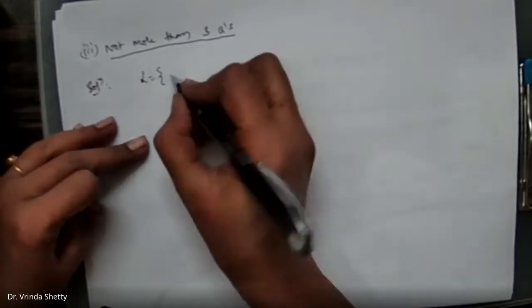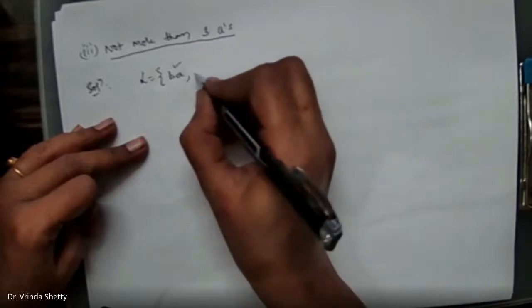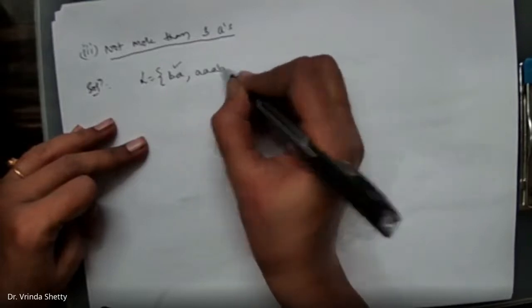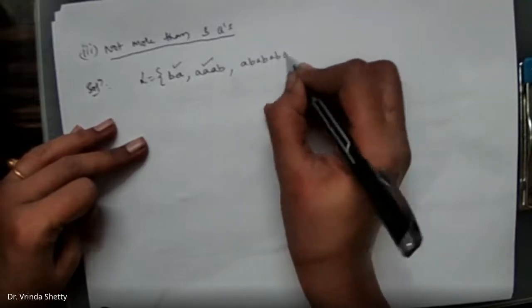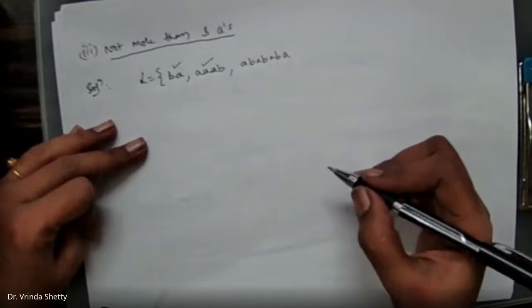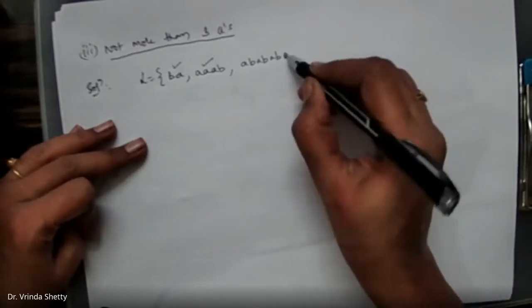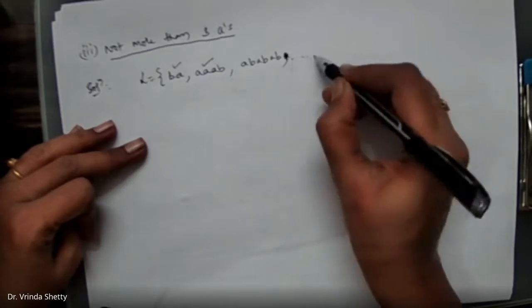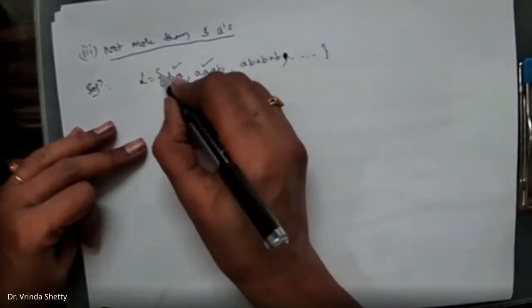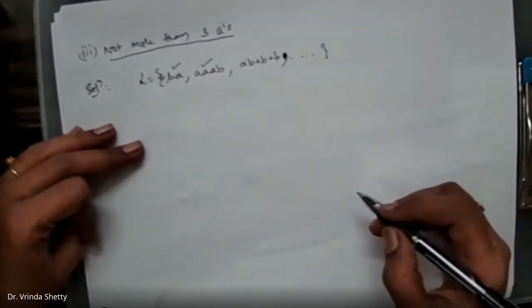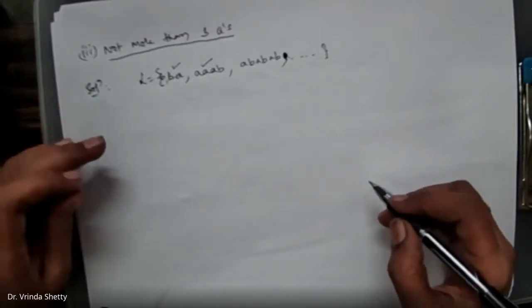Say for example, if I have a string like this, whether this should be accepted? Yes, 1 A, 1 B is there, so this has to be accepted. If I write like this, whether this should be accepted or rejected? How many A's are there? 4 A's. This has to be rejected. Now 3 A's, this has to be accepted. If there are 0 A's, only B, whether this should be accepted? Yes. So 0 A is accepting, 1 A accepting, 2 A's accepting, 3 A's accepting.